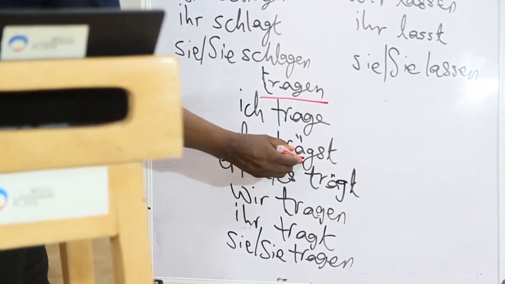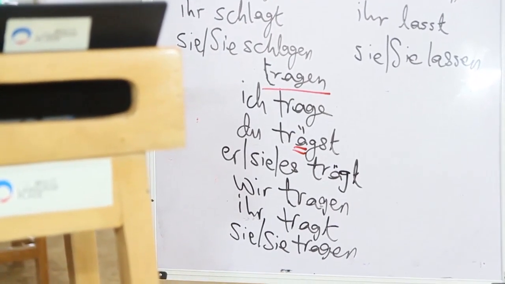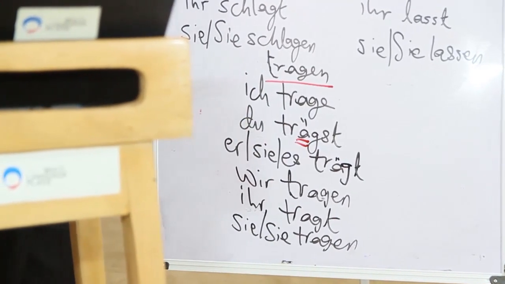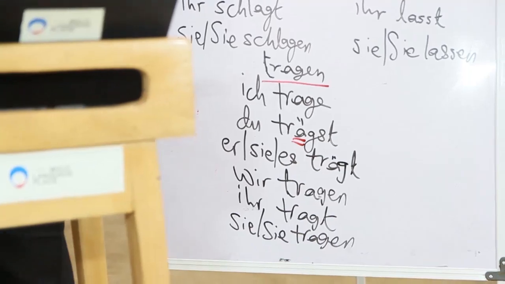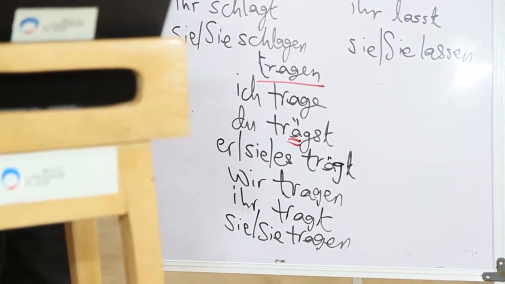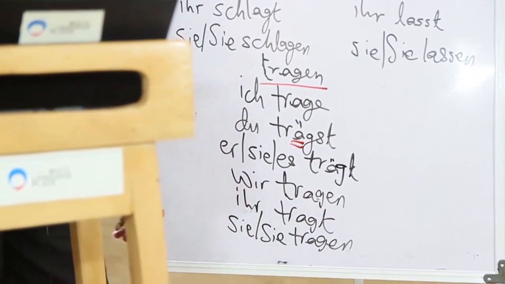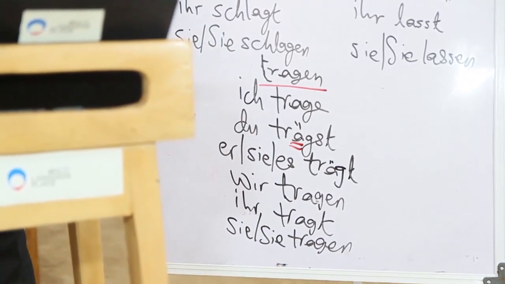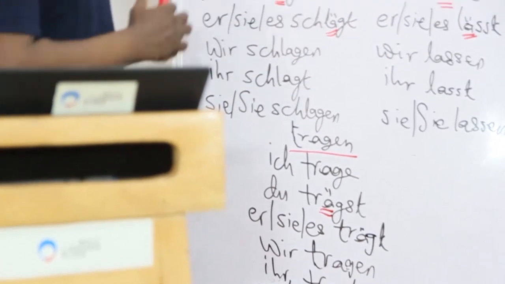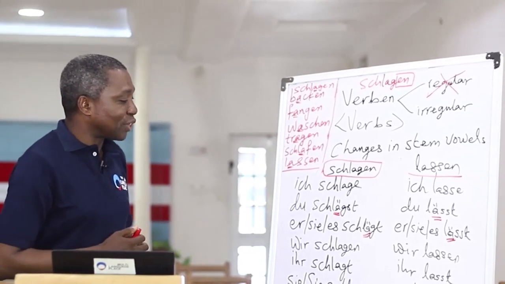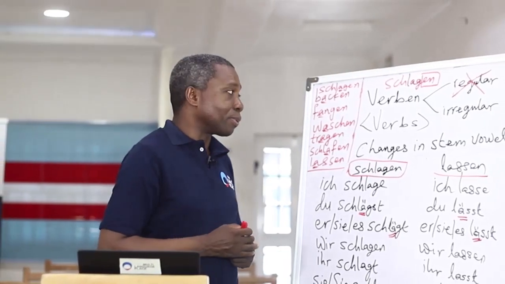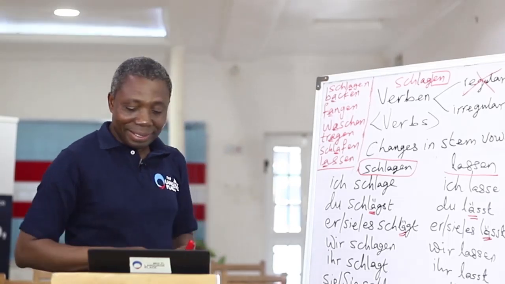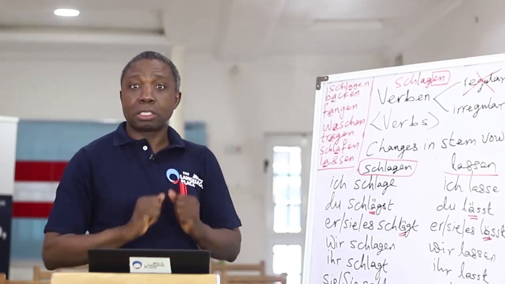So you see the change in the stem vowel. Er trägt, sie trägt, es trägt, wir tragen, ihr tragt, sie tragen, Sie tragen. Okay, that is the thing we need to note concerning these verbs, the changes that occur in the stem vowel. And that is the first group.